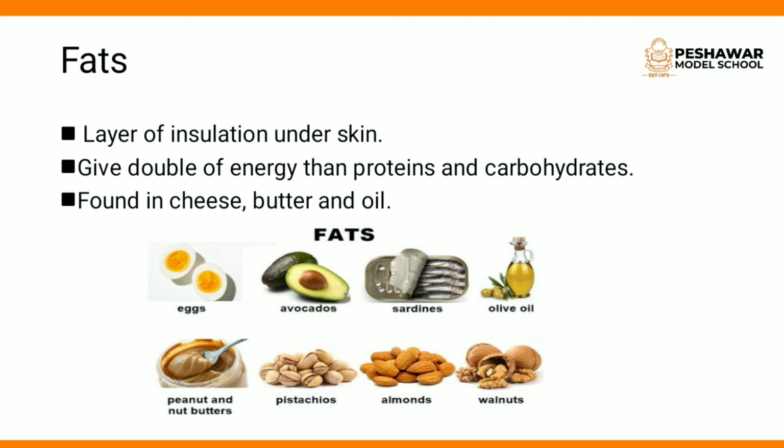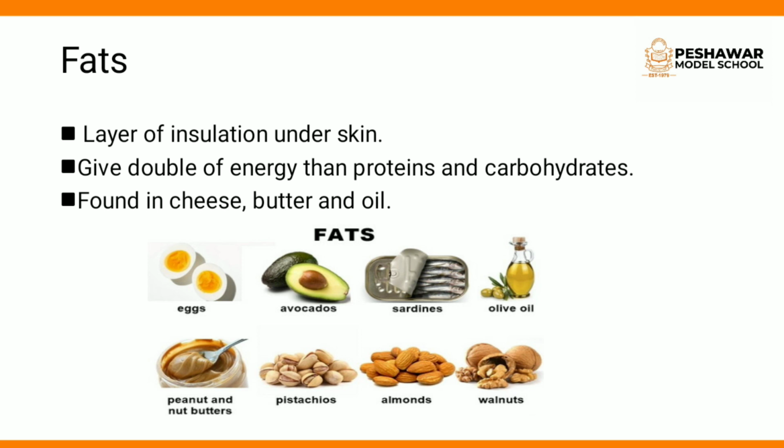It gives double the energy of proteins and carbohydrates. For carbohydrates, I told you that when 1 gram of carbohydrate is fully oxidized, it gives us 4 kilocalories of energy. Now if 1 gram of fat is fully oxidized, how much energy does it give us? 9 kilocalories of energy. So it gives us double the energy of proteins and carbohydrates. Clear?